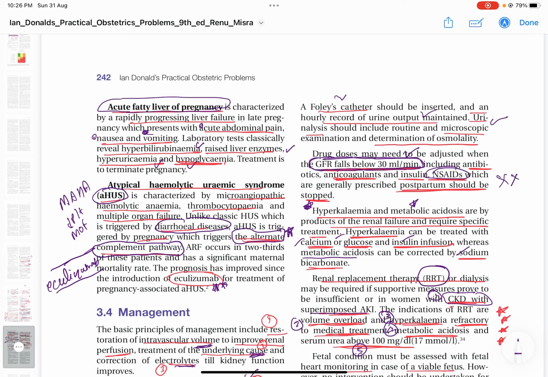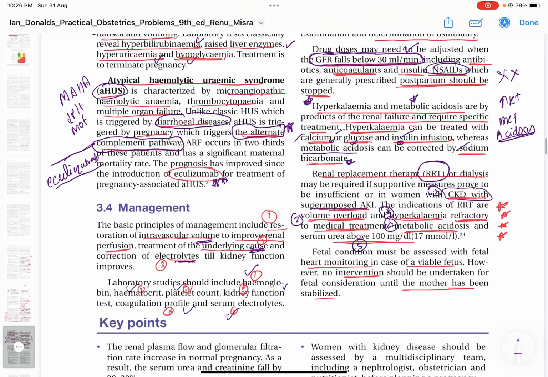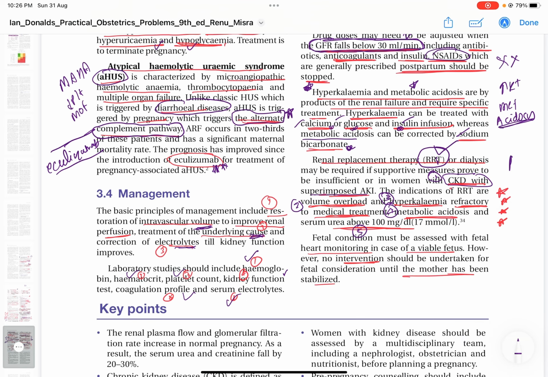Hyperkalemia and metabolic acidosis are the dreaded combination of acute kidney injury. Hyperkalemia you will treat with calcium, glucose, and insulin infusion, and acidosis you will treat with sodium bicarbonate. You will proceed with renal replacement therapy, RRT, or dialysis only if chronic kidney disease is associated with AKI, or there is volume overload and hyperkalemia which is refractory to medical treatment, or metabolic acidosis, or serum urea more than 100 mg per dl.